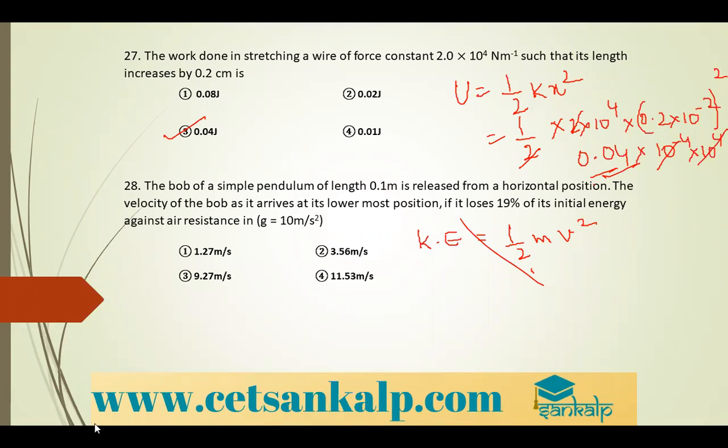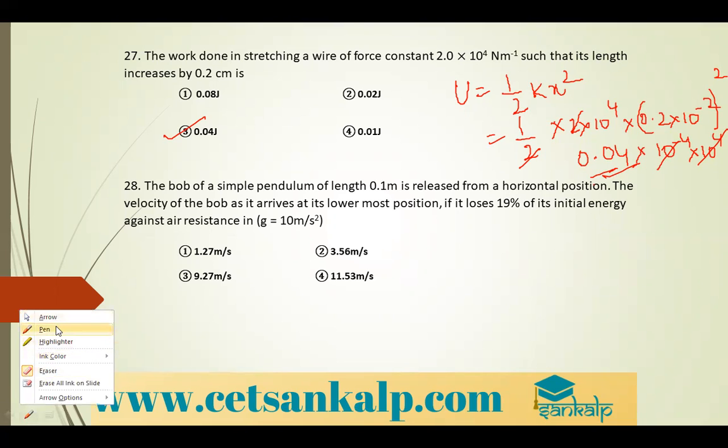So did you try with this? Okay. The problem says: the bob of a simple pendulum of length 0.1 meter is released from a horizontal position.